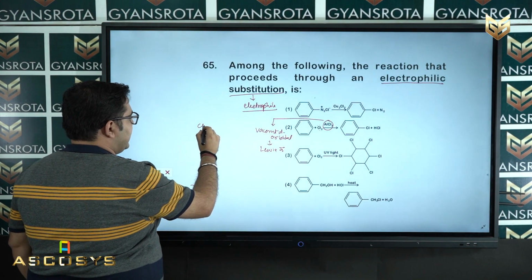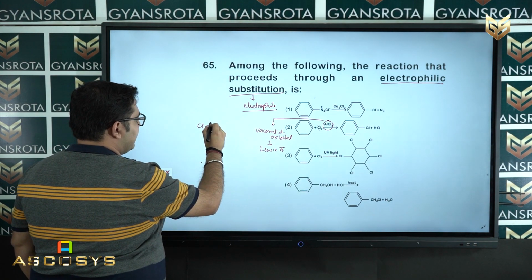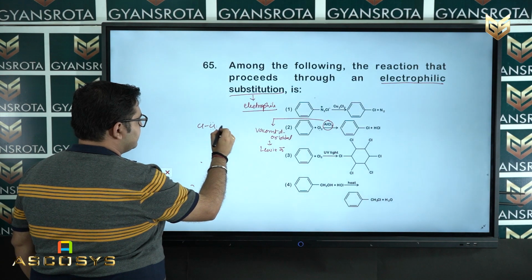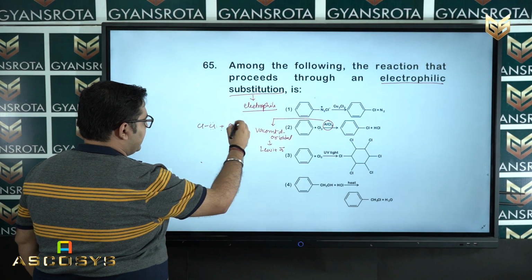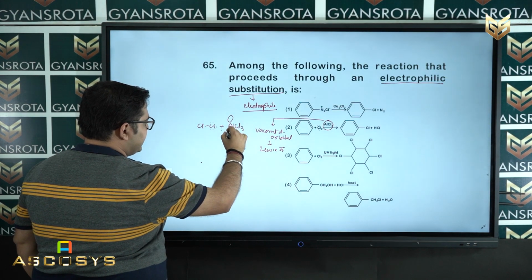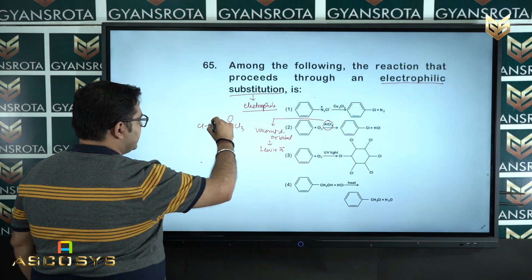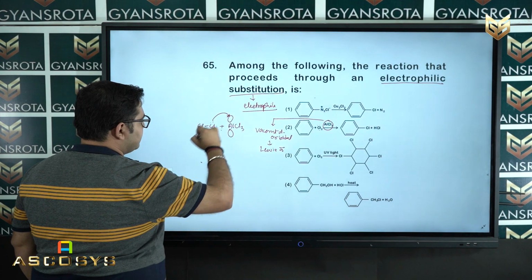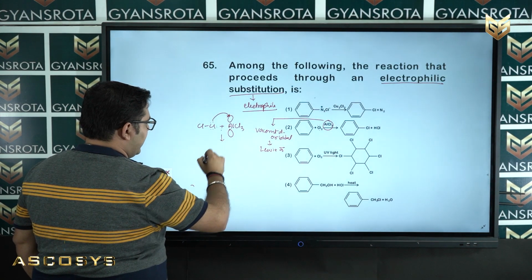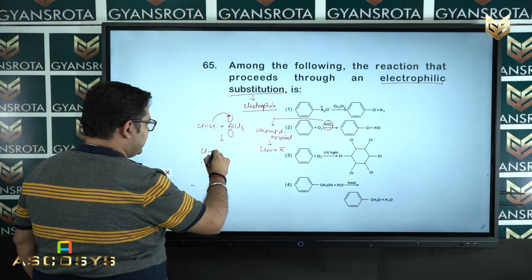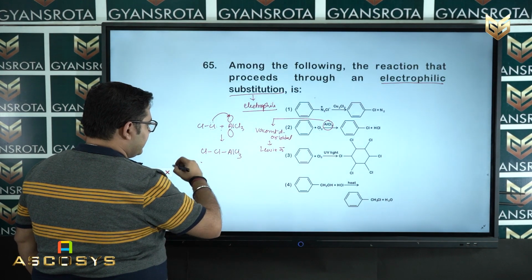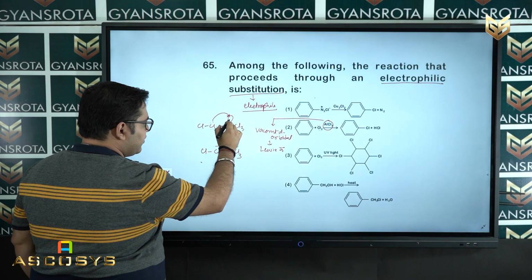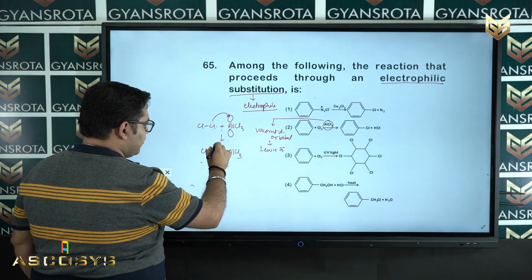Now, Cl and Cl have these lone pairs, and AlCl3, as I already told, has vacant d orbitals. Now, this lone pair is transferred to this vacant d orbital. So, as a result we obtain Cl, Cl, AlCl3, and Cl donates its lone pair, so it has a positive charge.